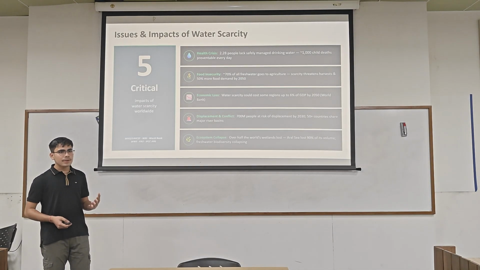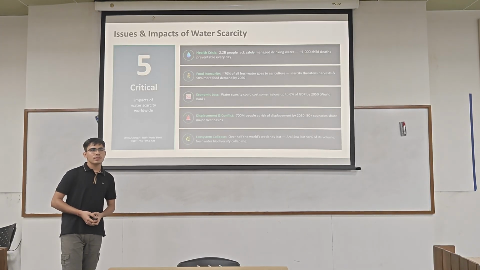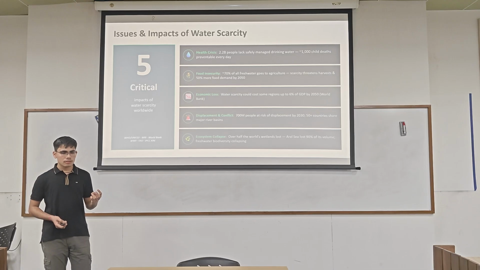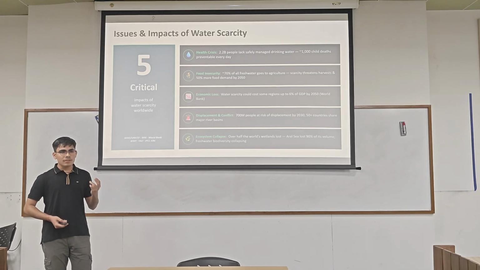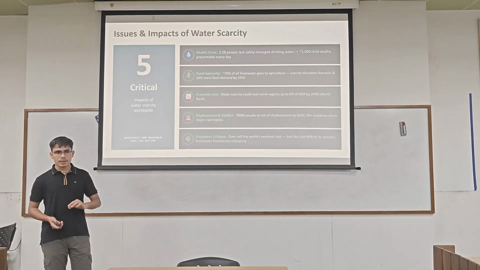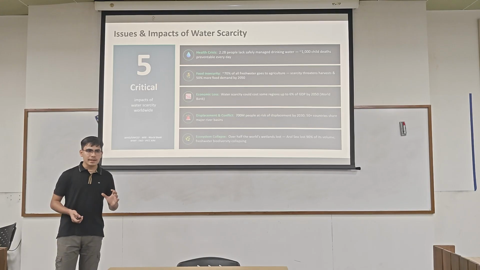There are 5 major impacts of scarcity. Like 2.2 billion people without safely managed drinking water. Safely managed means treated, stored cleanly and available when needed, not just a source nearby. So over a quarter of humanity cannot get that basic guarantee.